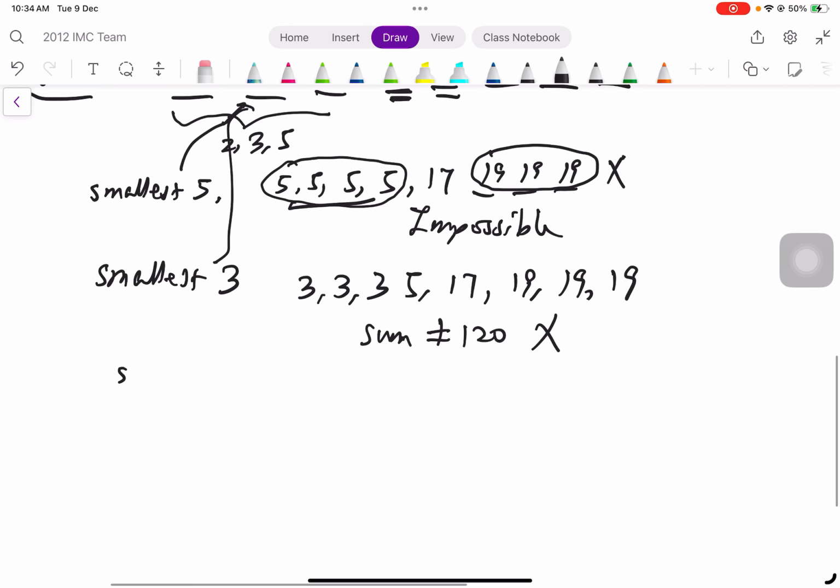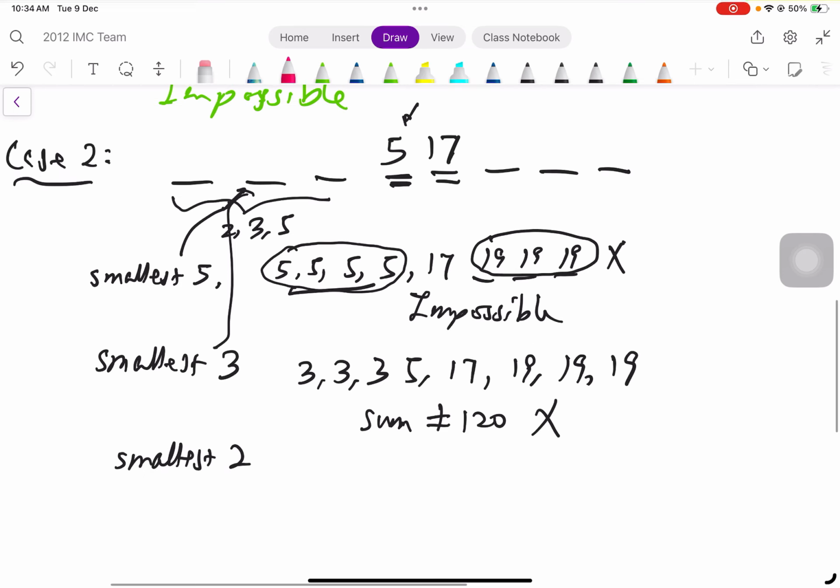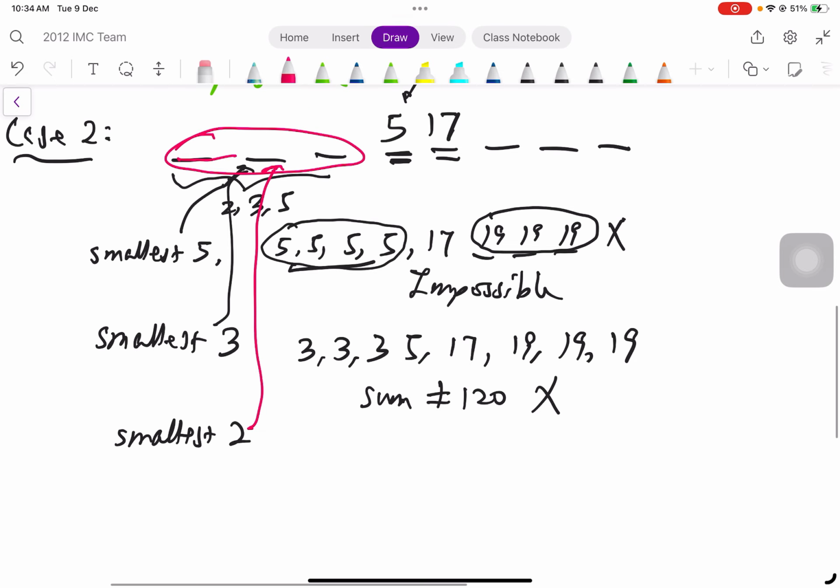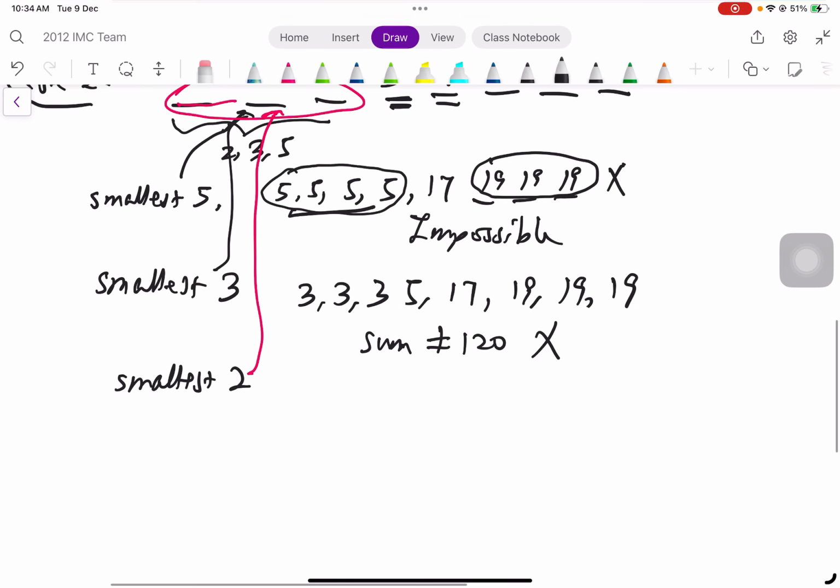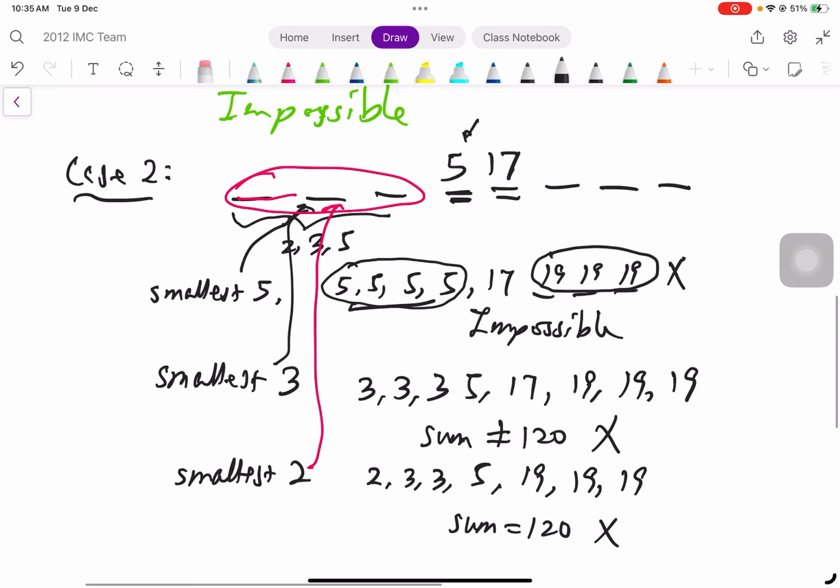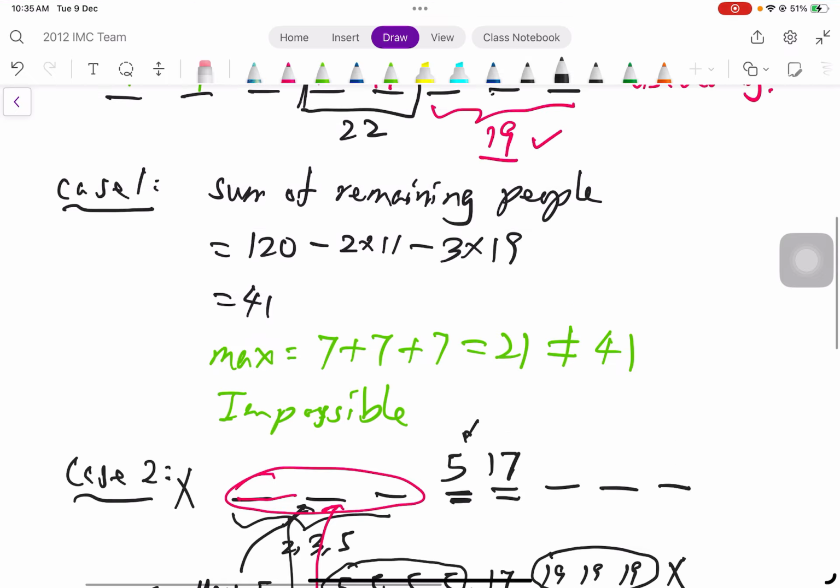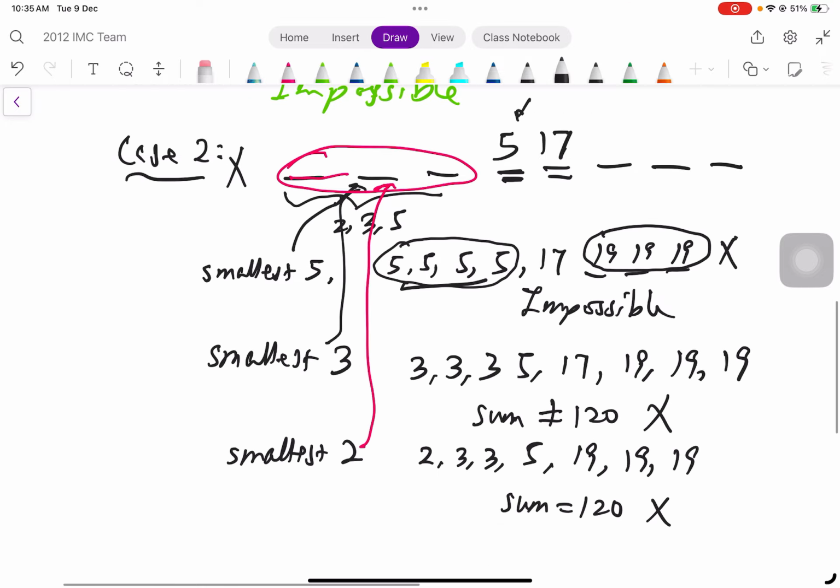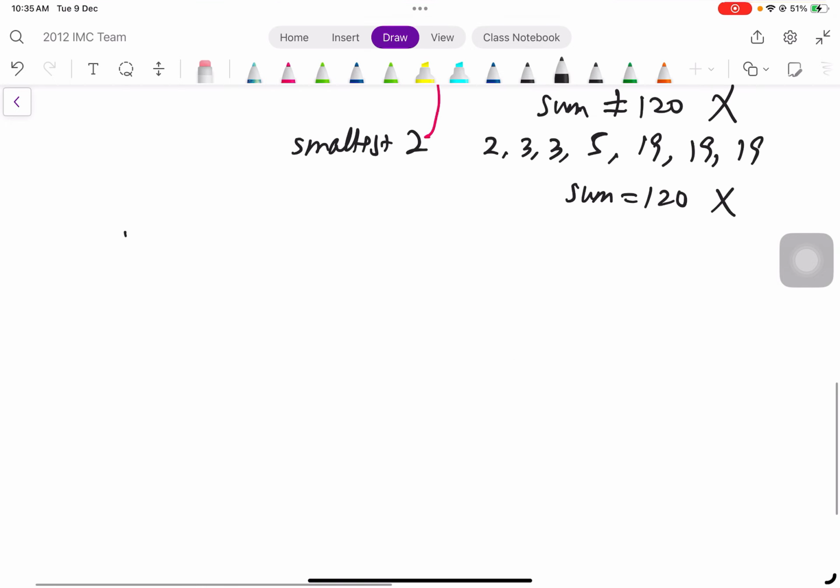Then I think now we look at the smallest age being 2. That means the smallest age of these 3 people is 2. Then you may end up with 2, 3, 3, and then 5. Then again you get 19, 19, 19. Again, can you see that this sum is too small, it cannot get 120. Therefore, case number 2 doesn't give you any answer. Case number 1 also didn't give you any answer. Therefore, I think we have to move on to case 3.